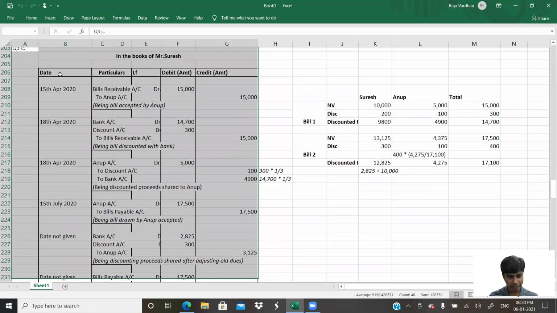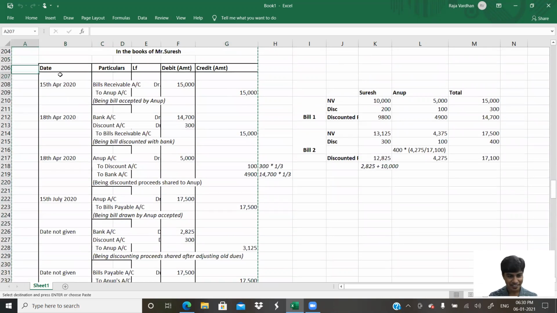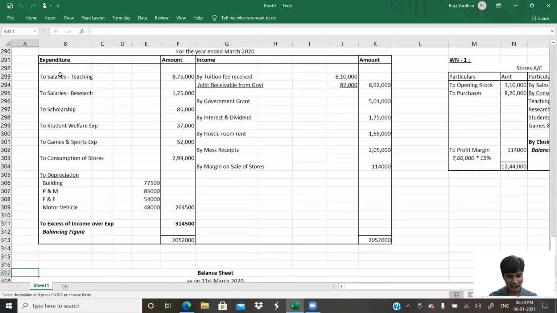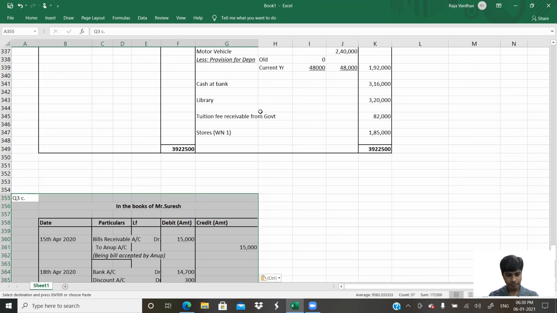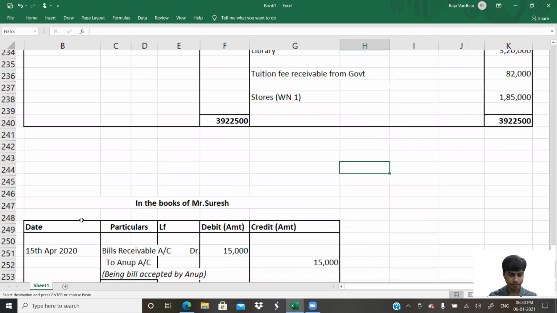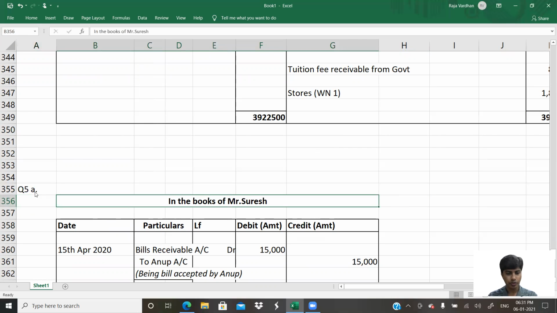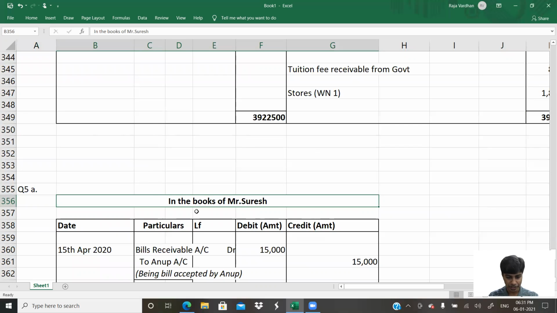I'll copy the format from there and delete the data, so I'll have a ready-made format for my journal entries. So we're doing question number 5A. We're doing in the books of Messrs. Applied Laboratories.